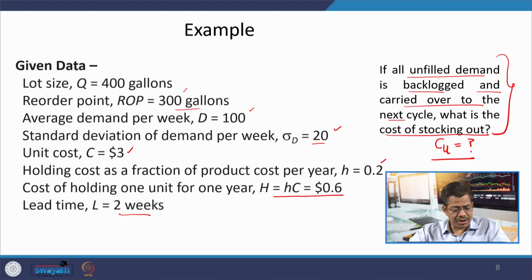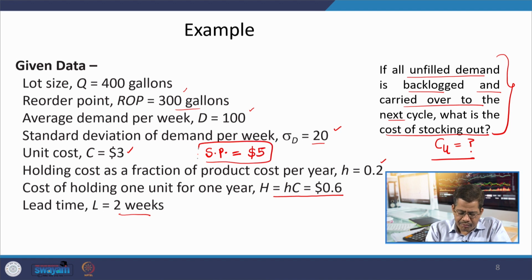You have cost of this item as $3, selling price is not given. Even if you consider selling price, let us say equals $5, the profit per unit is let us say somewhere close to $2.